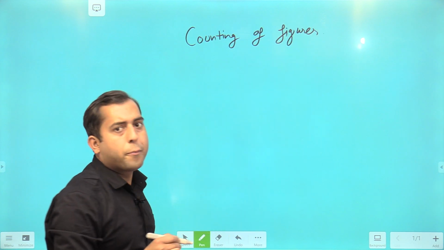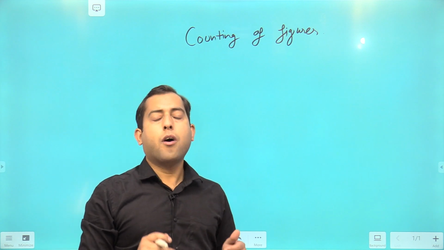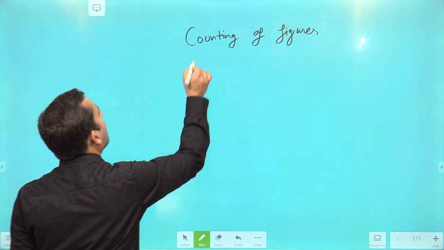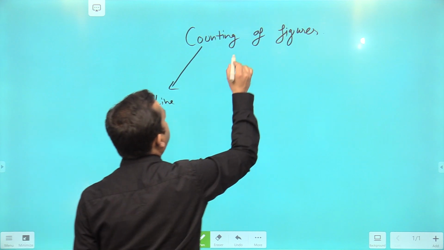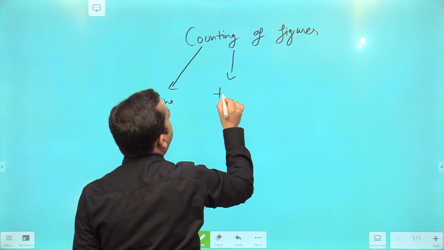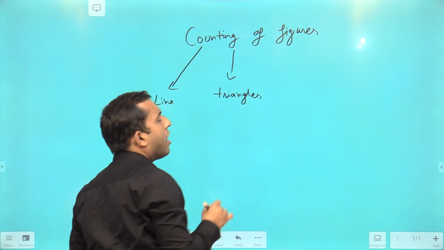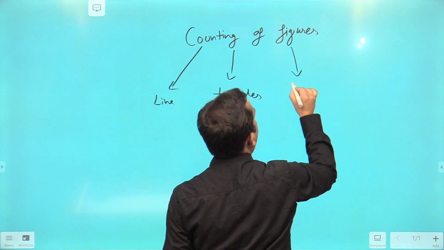In this topic, examiner generally asks questions on 4 different types of figure. One of them is line. Then there come triangles. Triangles are his favorite. Then come squares.